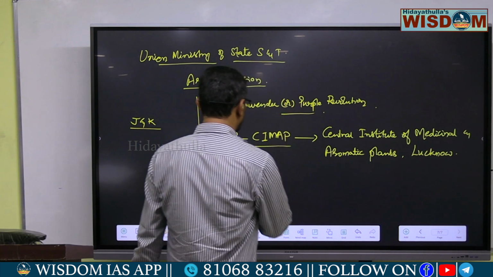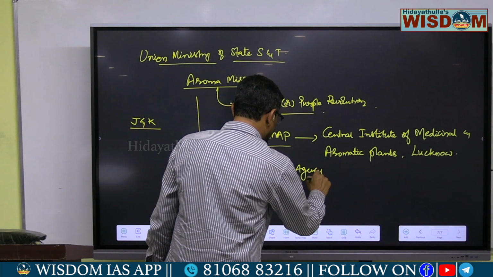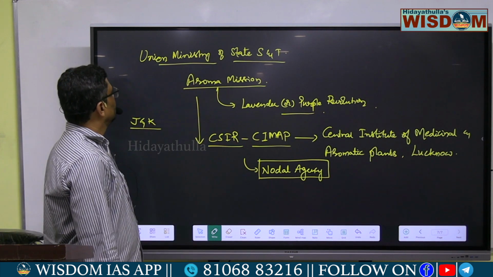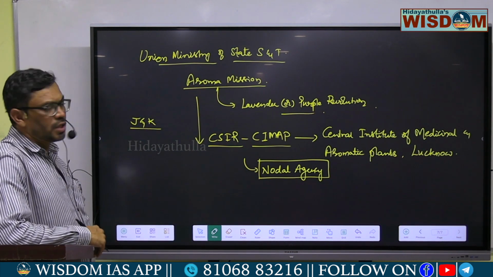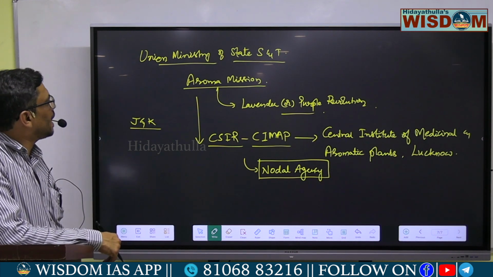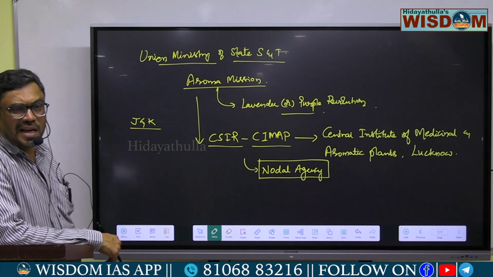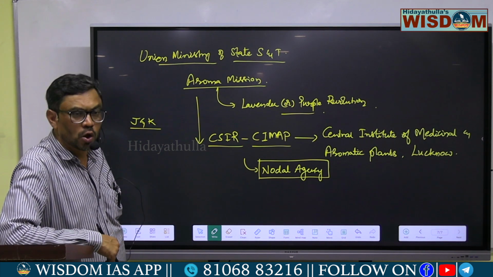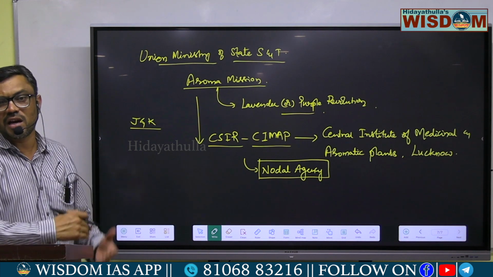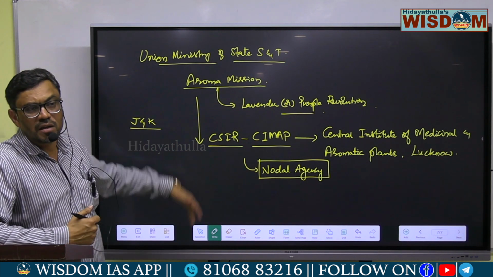is acting as a nodal agency for implementing this Aroma Mission. So the Union Ministry of State for Science and Technology has initiated the Aroma Mission, particularly to cultivate lavender in Jammu and Kashmir. CSIR CIMAP, Lucknow, will act as the nodal agency, and the other CSIR laboratories are also participating in the research and development of these aromatic plants.